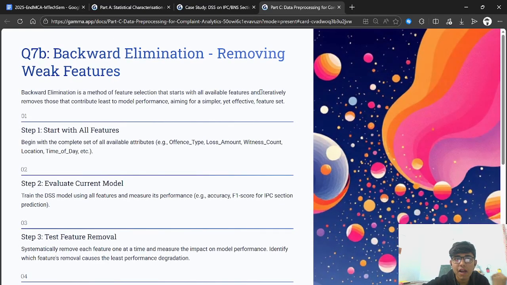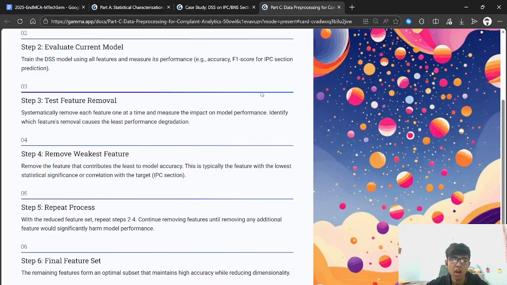Apart from this, we have backward elimination, removing weak features first. So we start with all the features, beginning with a complete set of all the available attributes. Then we evaluate the current model, train the DSS model using all the features, and measure the performance by all the performance metrics that we have, like accuracy, F1 score, and so on. Then we test feature removal, where we systematically remove each feature one at a time and measure the impact on the model performance, identifying which feature removal causes the least performance degradation.